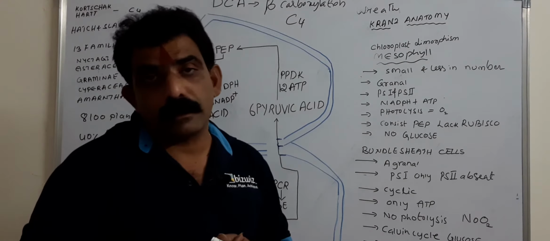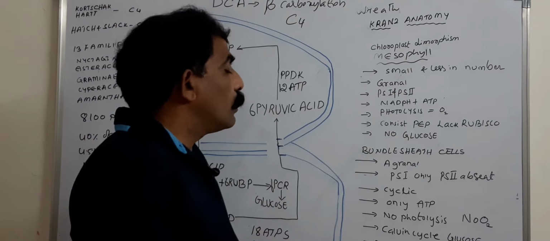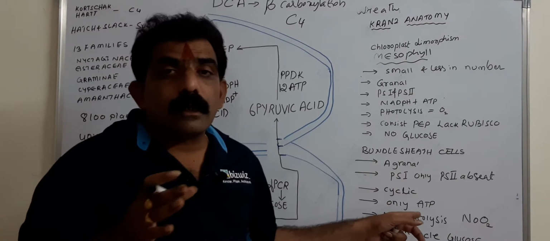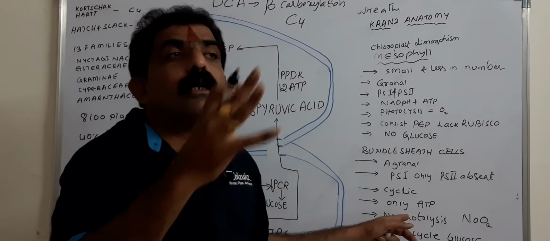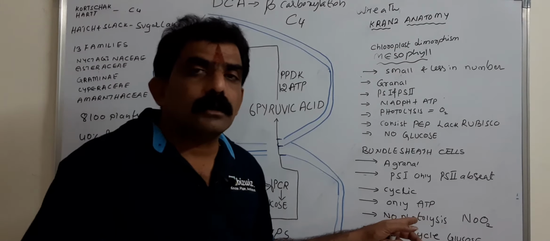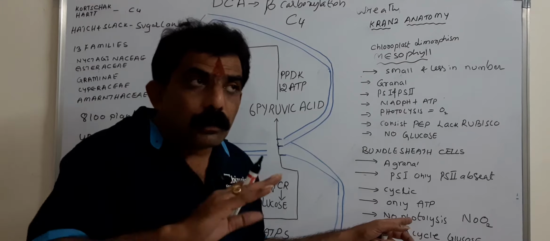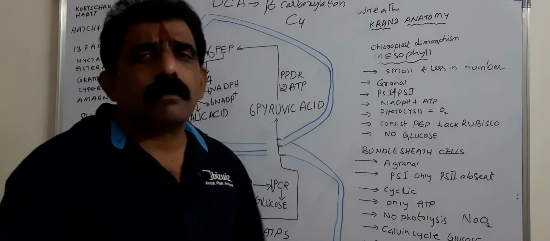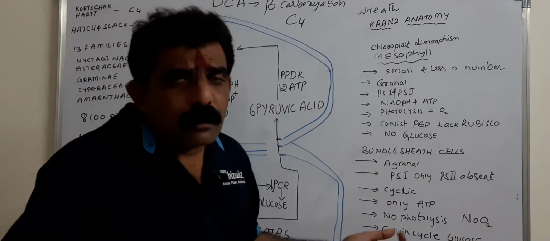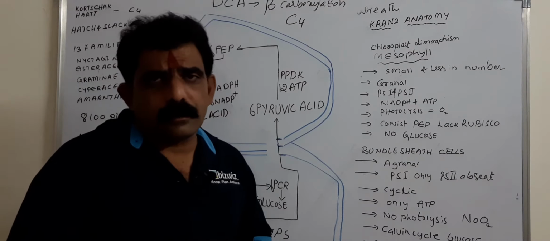So as only stroma thylakoids are present in the bundle sheath cells, only cyclic photophosphorylation takes place. Photolysis of water does not take place. When photolysis of water does not take place, there is no evolution of oxygen.